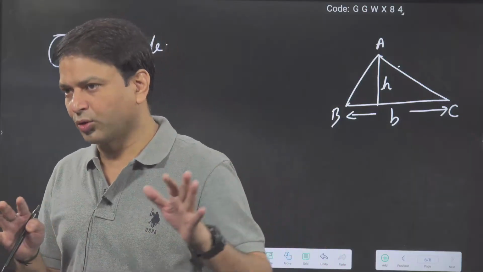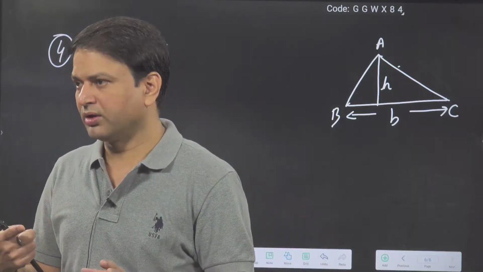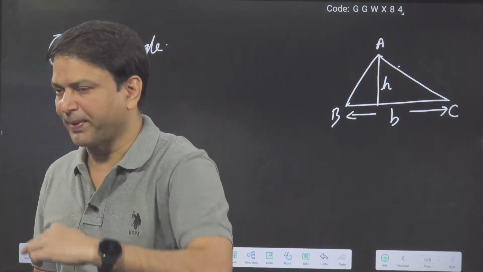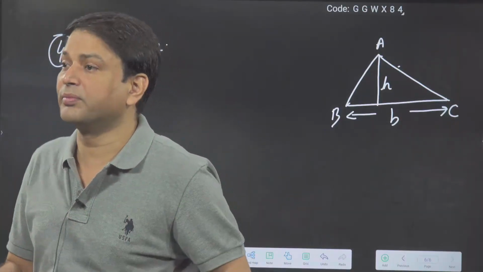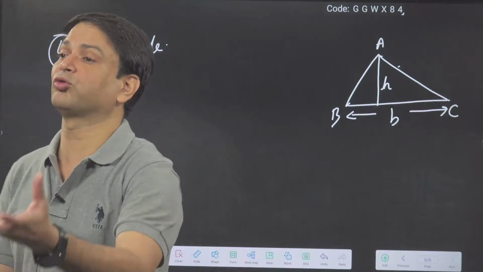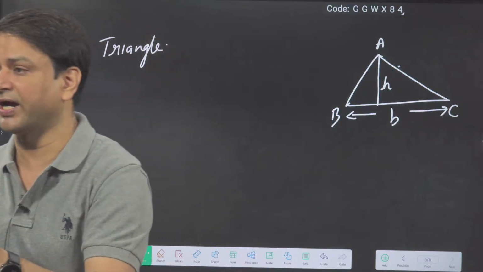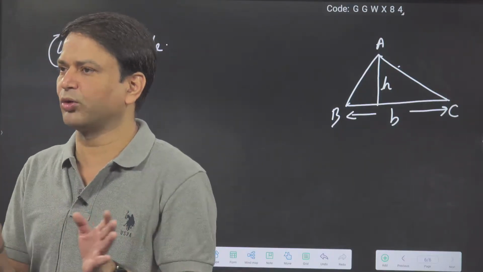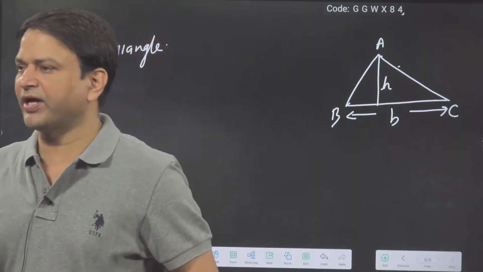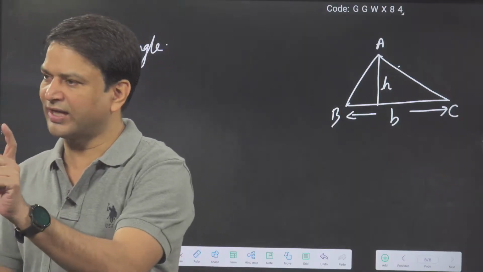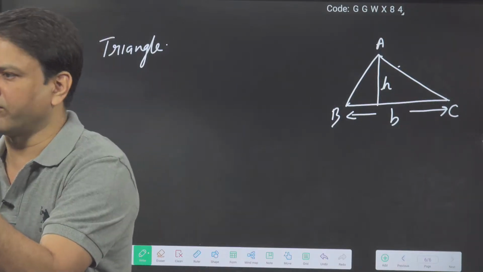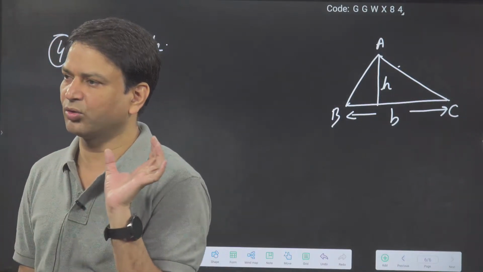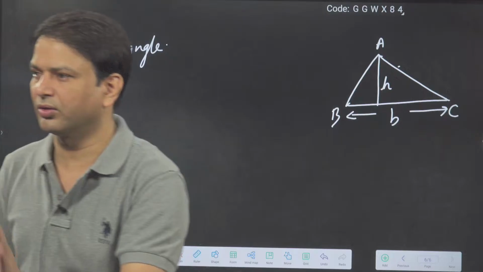So half into length of the side into length of the perpendicular from the opposite vertex, that you can say as the area of the triangle. You may ask, sir, which side we have to take as a base and what we have to take as a height. I said there is no particular base. Whichever side you take, you can draw the perpendicular from the opposite vertex, and that you will take as the height. So half base into height.